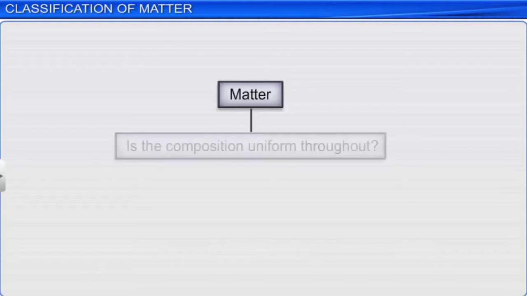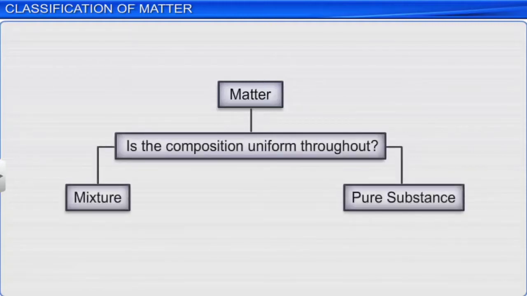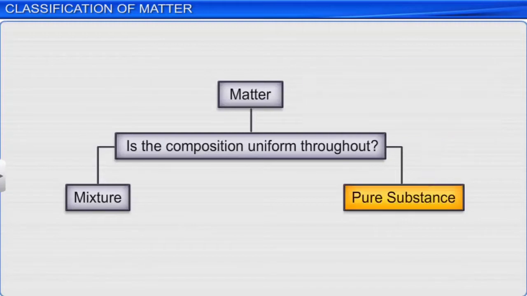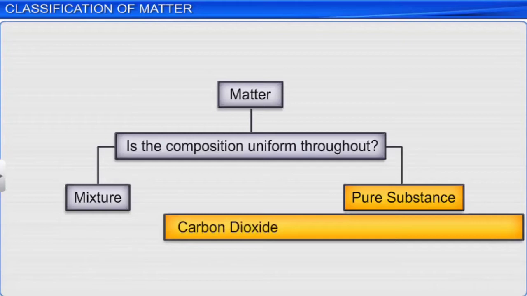Matter can be classified as pure substances and mixtures based on the chemical composition. Substances which contain only one kind of atoms or molecules are called pure substances. In a pure substance, the composition is fixed. For example, carbon dioxide is a pure substance which consists of only molecules of carbon dioxide, and it has carbon and oxygen in a fixed ratio.